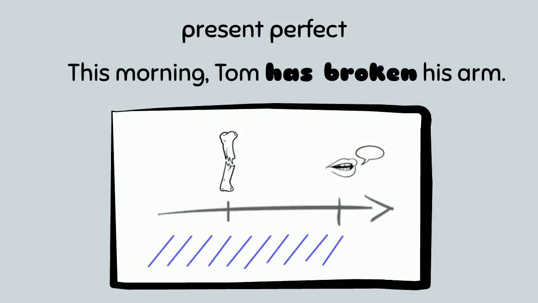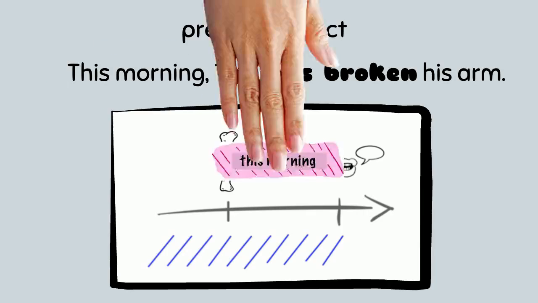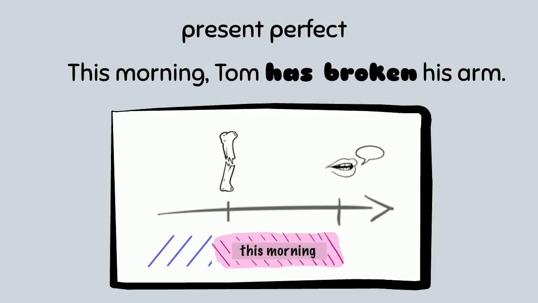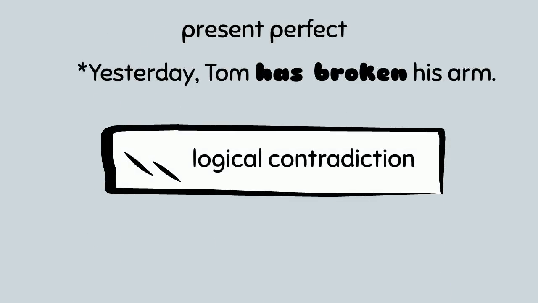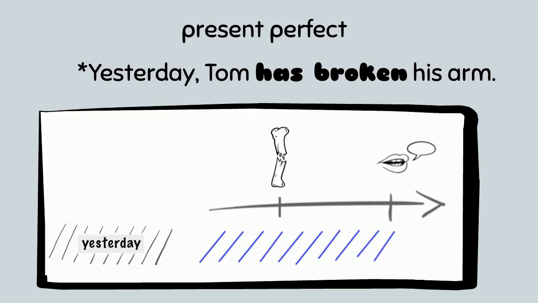Because the present perfect introduces an extended now interval, we can use adverbials like this morning. This morning somehow refers to a time interval that includes our present situation. What we cannot do is use yesterday because this would lead to a logical contradiction. Yesterday makes reference to a specific time in the past and thus it cannot be regarded as part of the extended present situation.